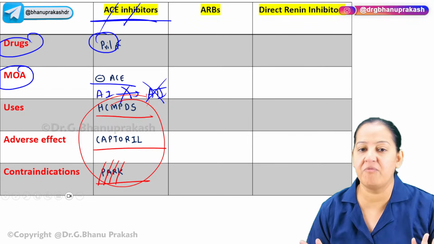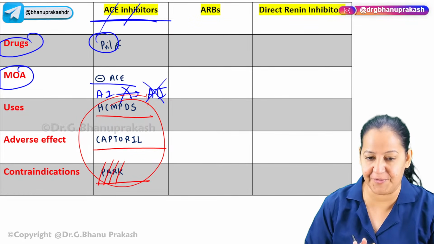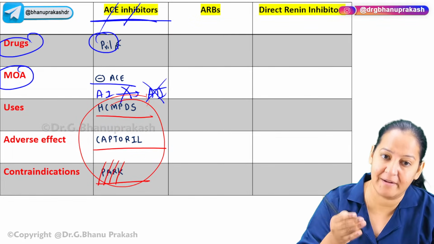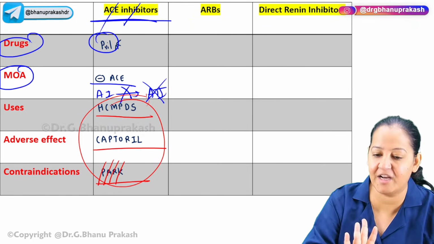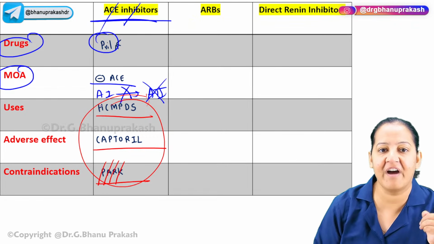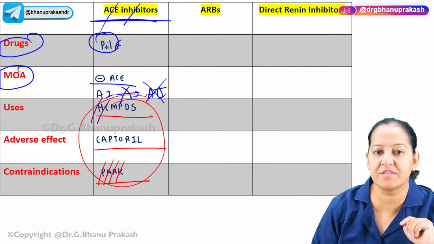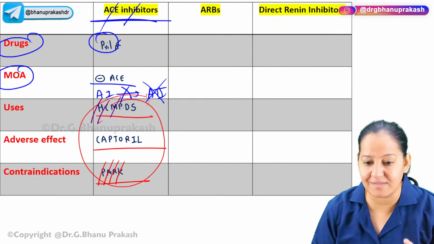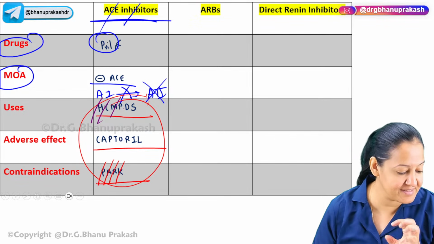Please learn the full form of all mnemonics. Learning a mnemonic is a separate thing. But first you understand the meaning of each of them and then make a mnemonic. It will be easy for you. Now if I ask why it is used in hypertension, why it is used in congestive heart failure, you should be able to answer each and everything so that you have an understanding behind that.